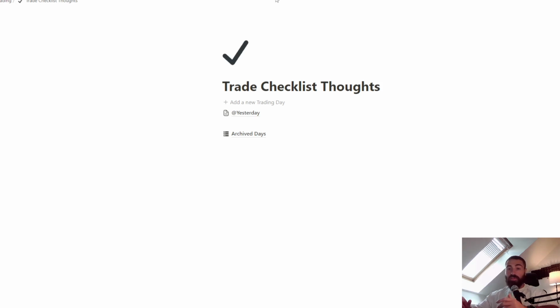It provides a convenient and organized way to track and analyze my trades. So today we're gonna start with the daily: how I plan my day, how I journal it, how I journal my week, and how I can learn from my mistakes week in and week out. So the first thing I do before I start my trading day, I have this template right here,